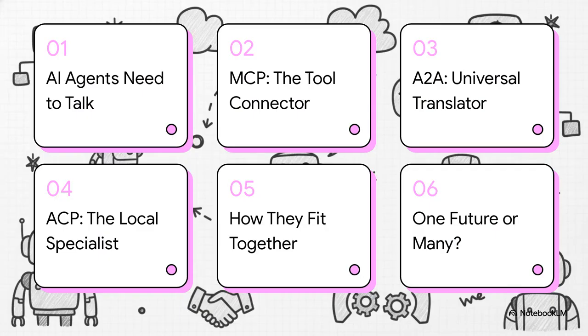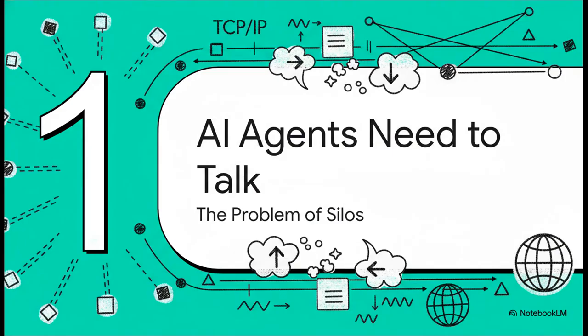So here's the plan. First, we'll talk about why agents need to talk. Then we'll break down the three big protocols you need to know: MCP, A2A, and ACP. After that, we'll see how they all fit together. And finally, we'll take a peek at what the future might look like. Sound good? Let's go. You see, for AI to hit that next level, agents have to have a common language.